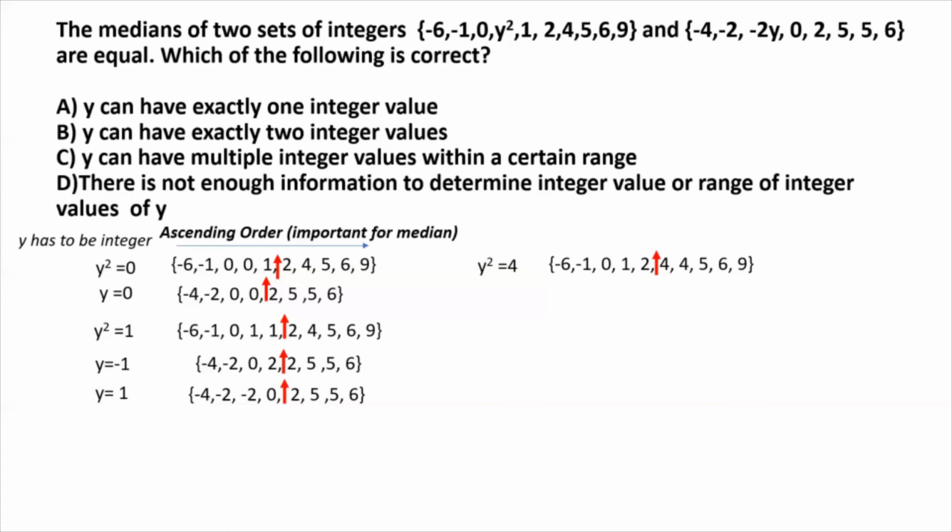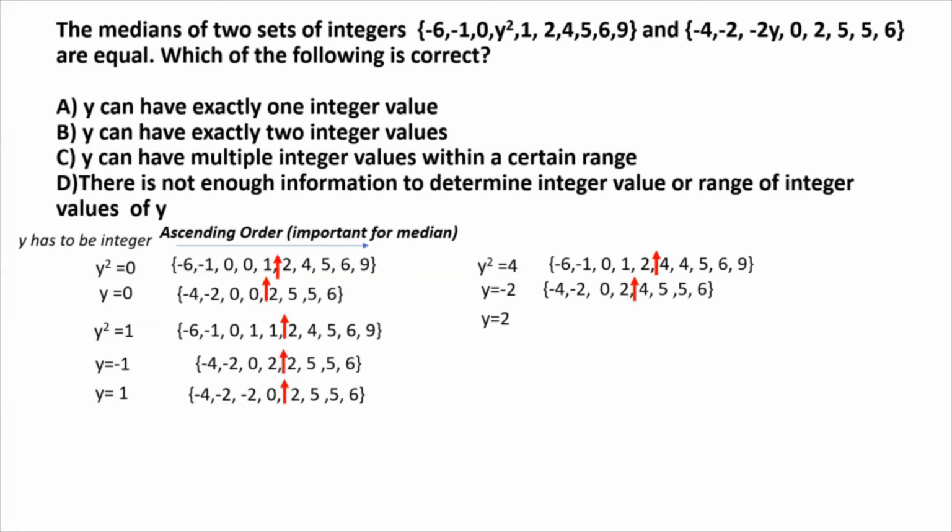So again, two sets of possible values of y for which y squared will be 4. So the first is y equal to -2. So for that value, the second set of integers when laid out in ascending order, so -2y becomes +4 for y equal to -2. And this is already in ascending order. So the median for this particular set is here, between the middle two values, 2 and 4 in this case. And now we note quickly that this matches the median for the first set, right, for this particular value of y.